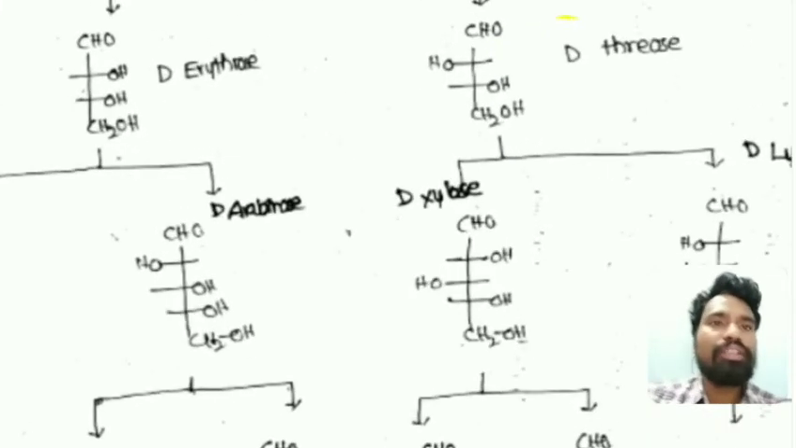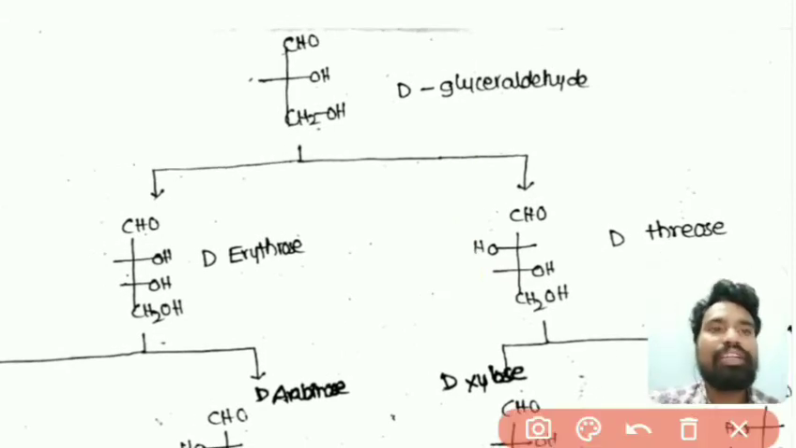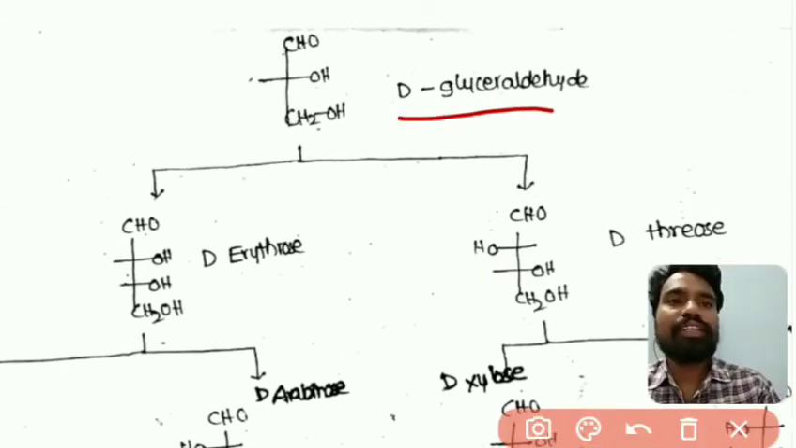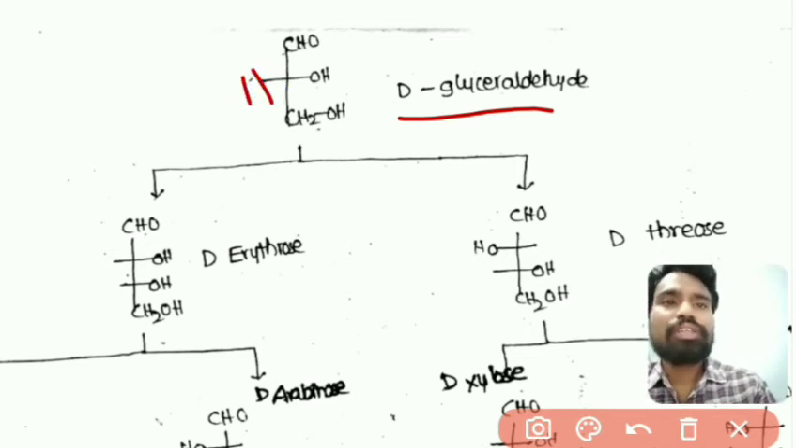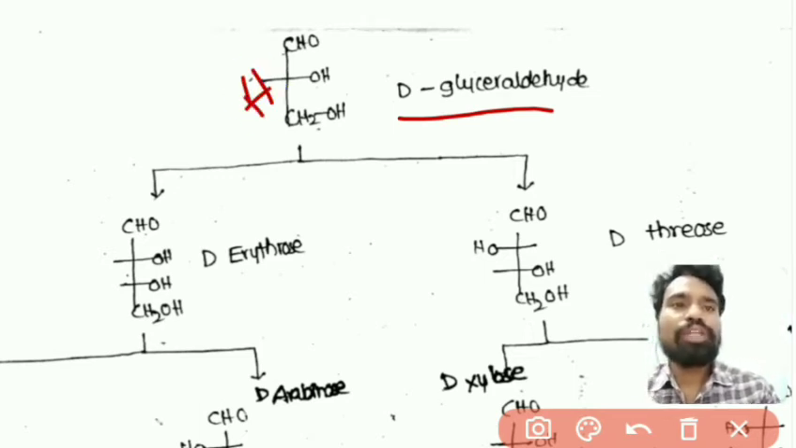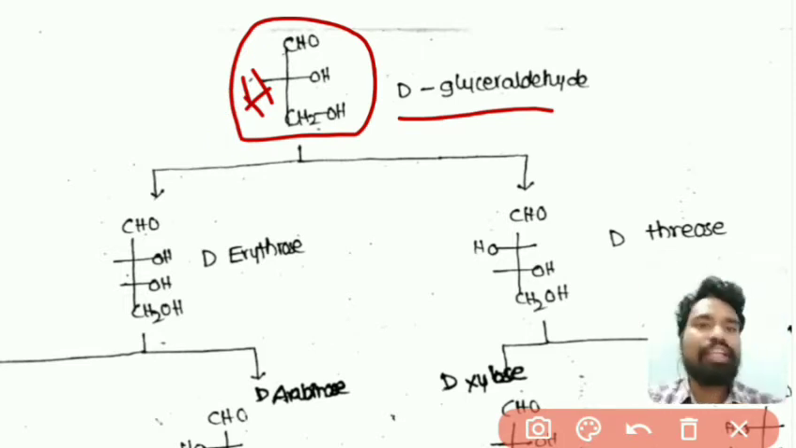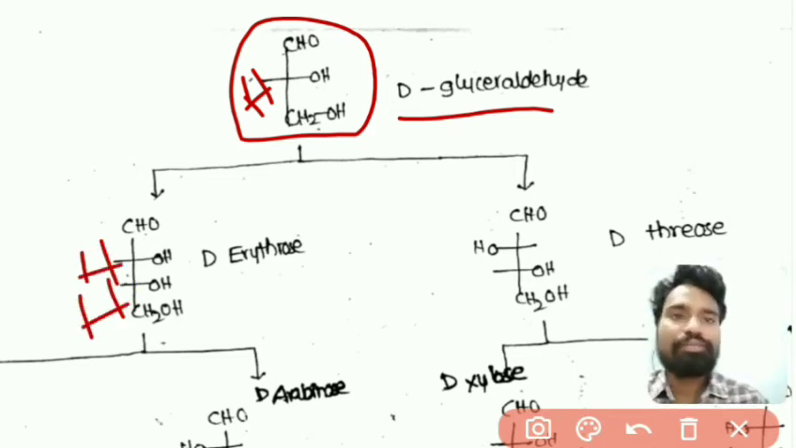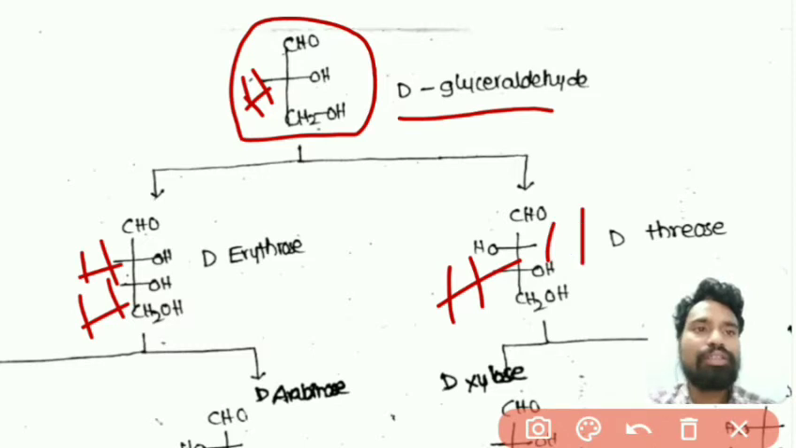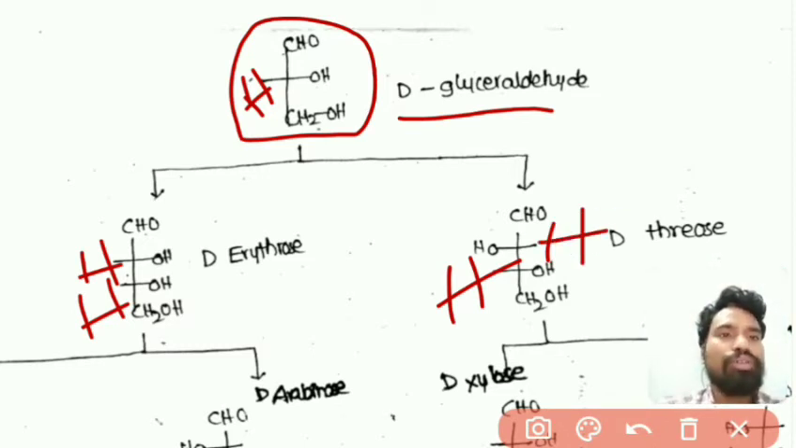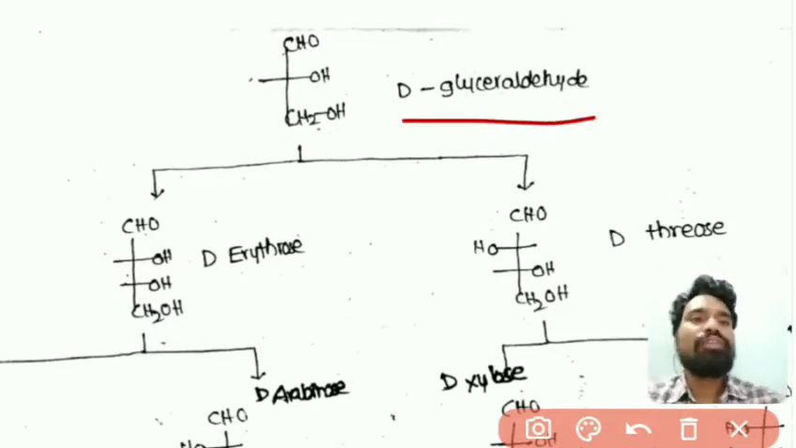So just observe here, this is D-glyceraldehyde: CHO, CHOH, CH2OH. Okay. So here if I am not writing anything, that is hydrogen. For example here, I didn't write that hydrogen. So if there is no atom shown in this slide, we have to consider it as H, a hydrogen atom. So observe here, this is the structure of D-glyceraldehyde.